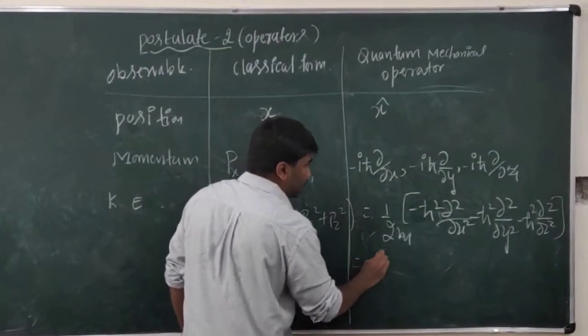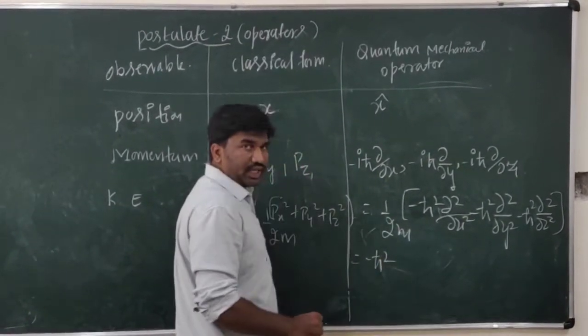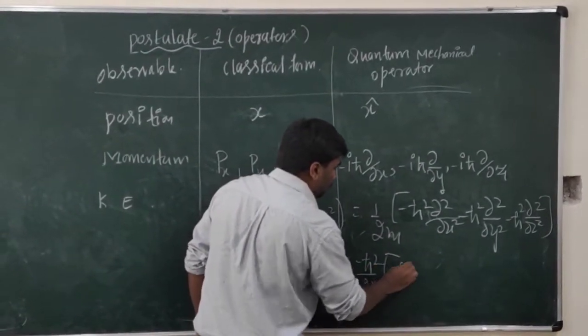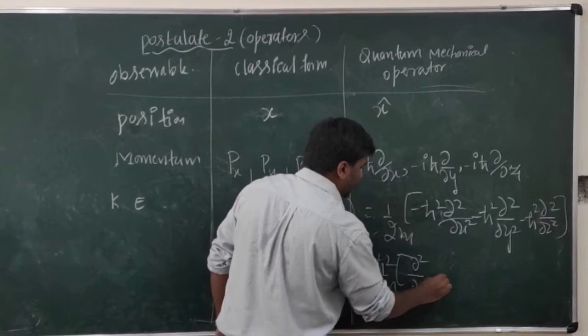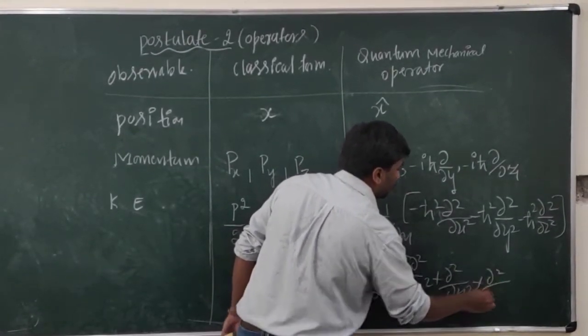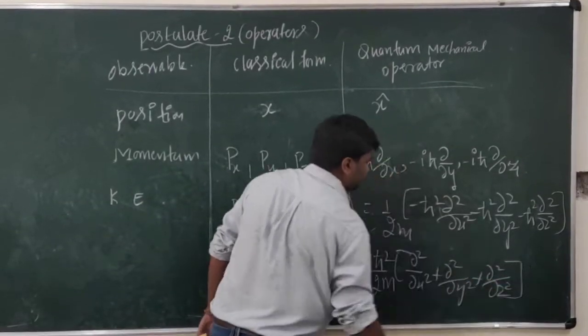If we take minus h cross square as common outside, we get minus h cross square by 2m into dou square by dou x square plus dou square by dou y square plus dou square by dou z square.